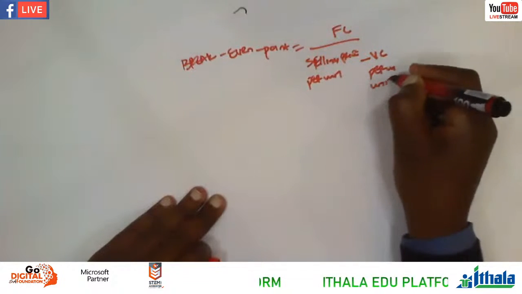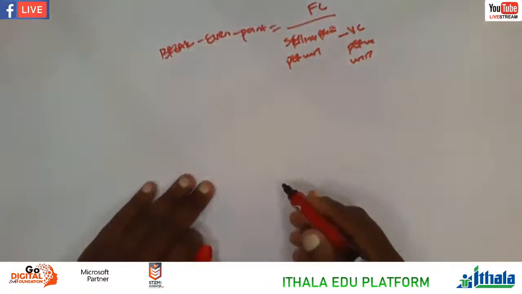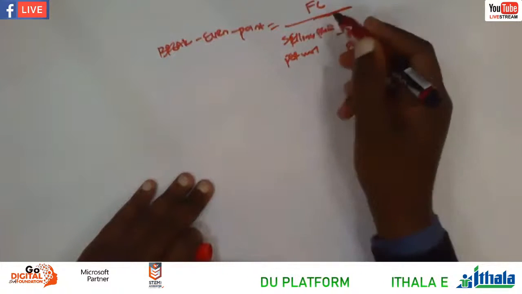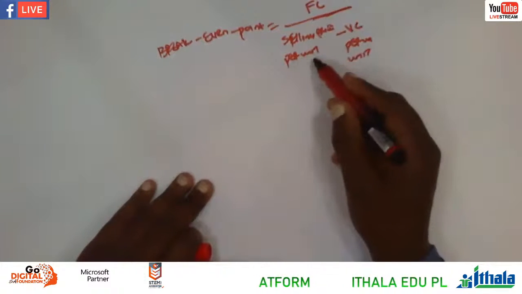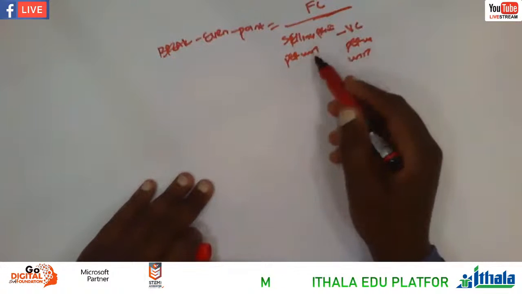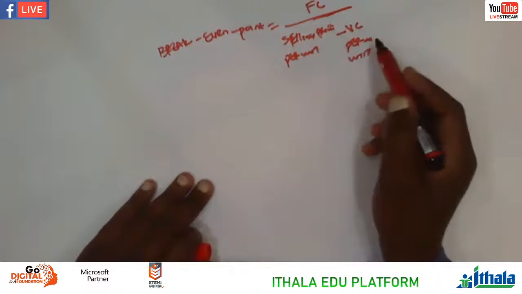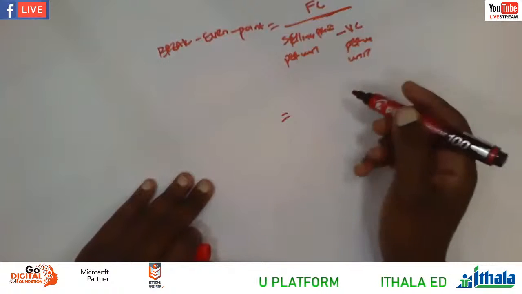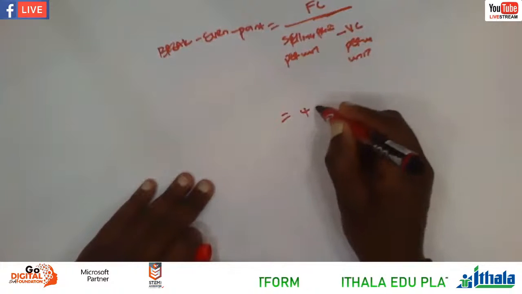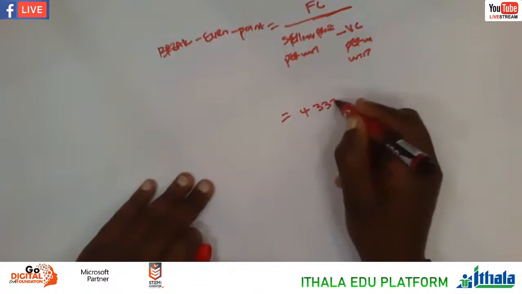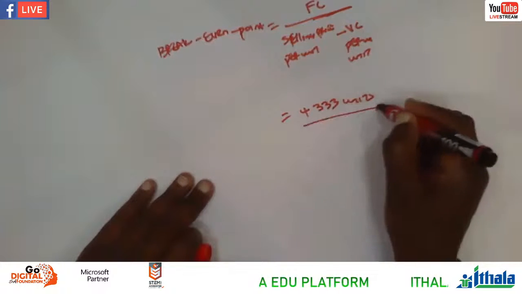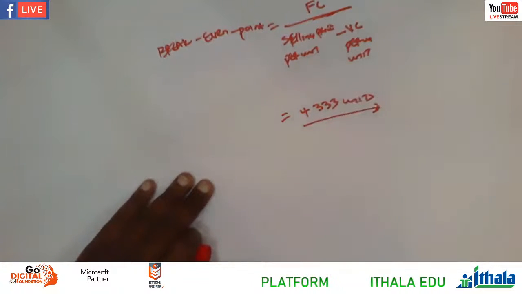Okay, break-even point is equal to fixed cost over selling price per unit, less variable cost per unit. Let's say here our answer, remember we're calculating the units. Let's say maybe we get 4,333 units. Okay, I'm just making an assumption, without putting any facts in.